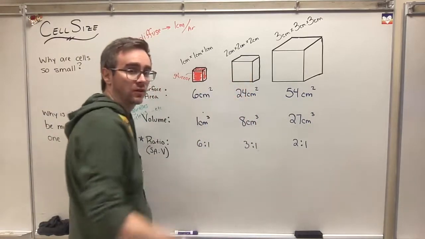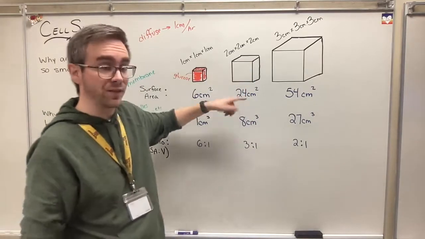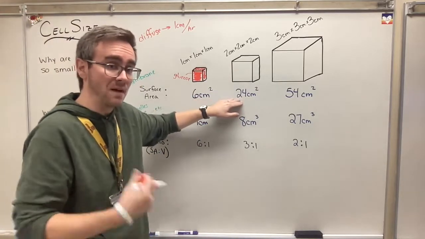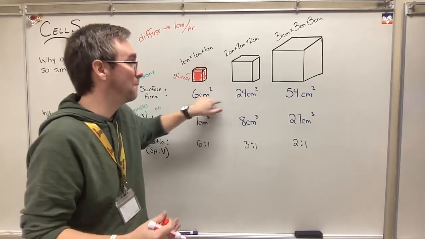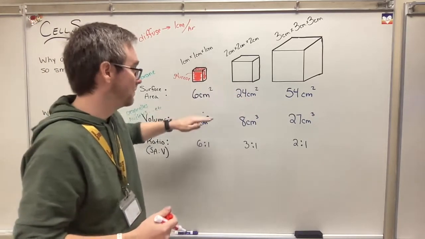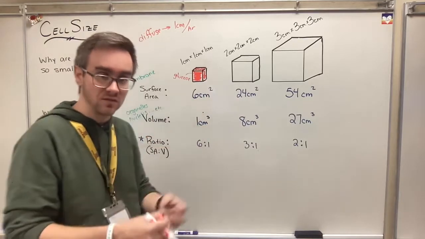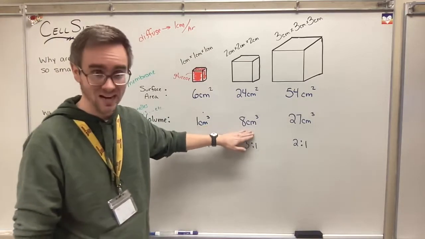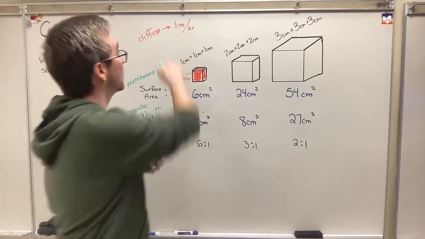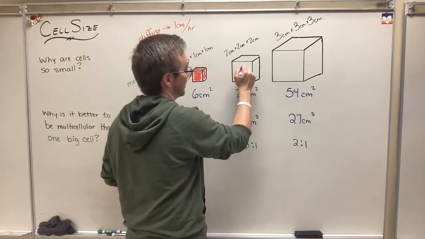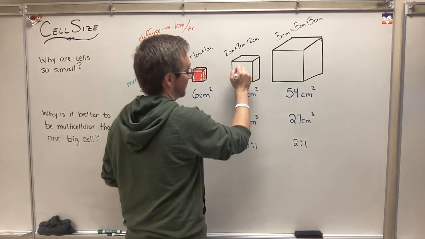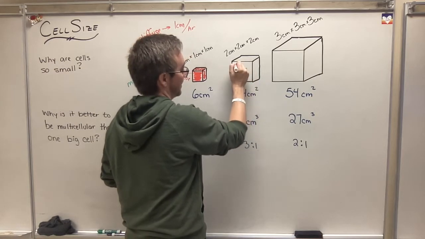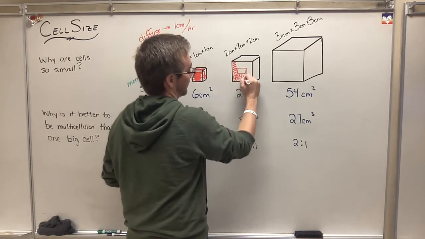Now here, although we have more surface area, more space for things to go across, we also have more volume. The amount of membrane for that glucose to go in went up by times 4. But the amount of space on the inside, the amount of cytoplasm, mitochondria, nucleus, all that stuff, went up by times 8. So it's a lot more space. And if it can only go 1 centimeter per hour, that means it's only going to be going in about halfway. Which means I don't get all of it in there.